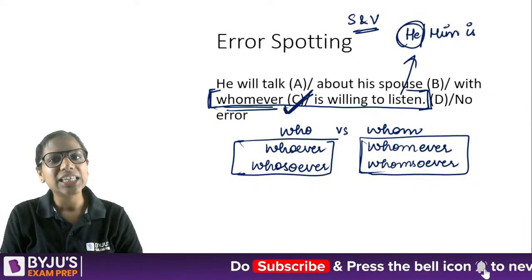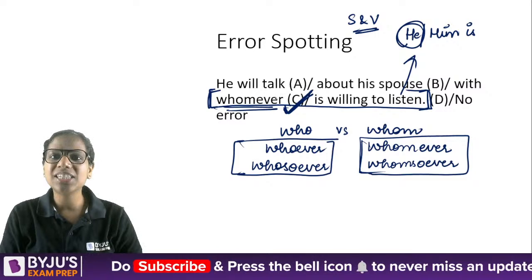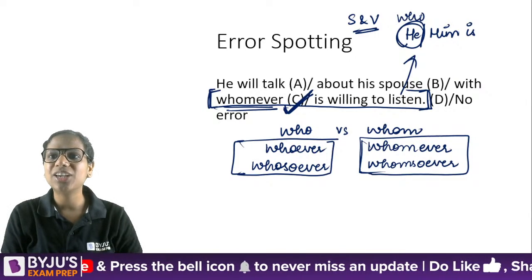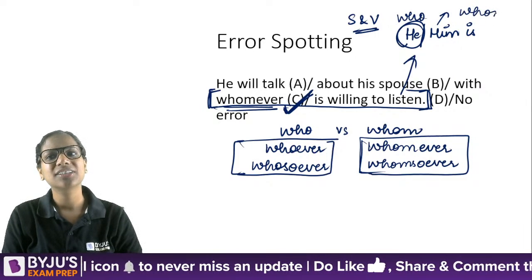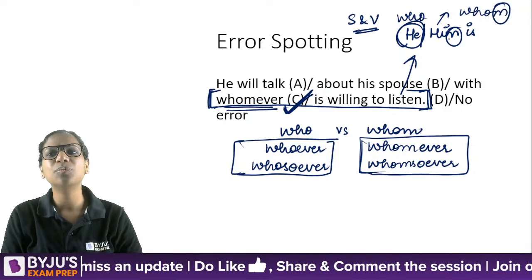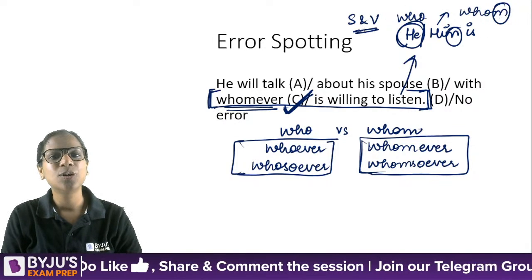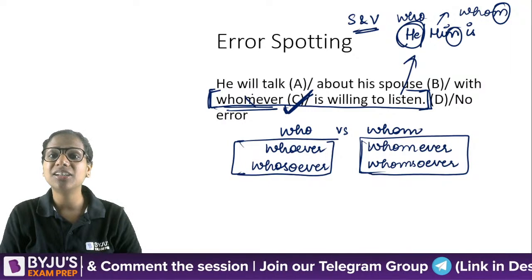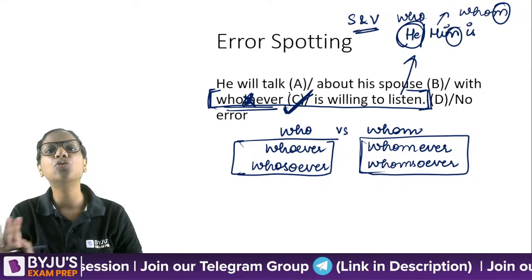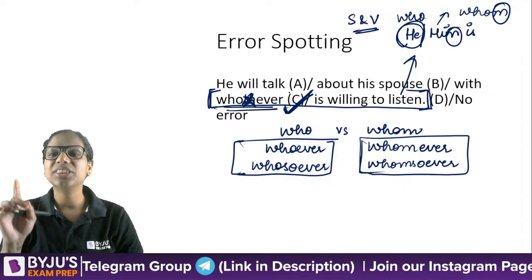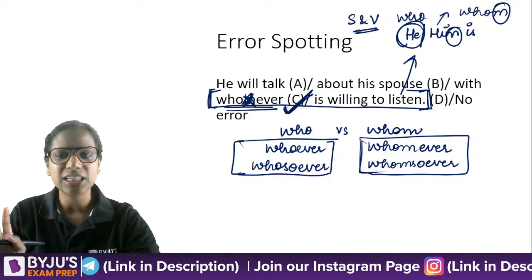You will say he, isn't it? So if it's he, it has to be who. If it's him, it has to be whom. A very simple rule. Him, whom, common, he, who. So because it's going to be he here, it should be whoever, not whomever. That's the error here. Is this clear to everybody?